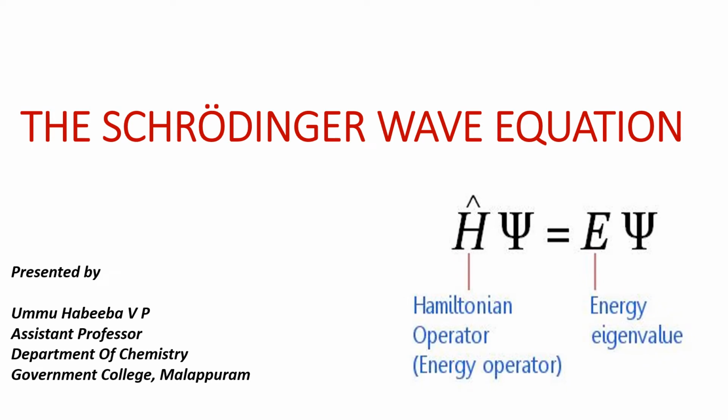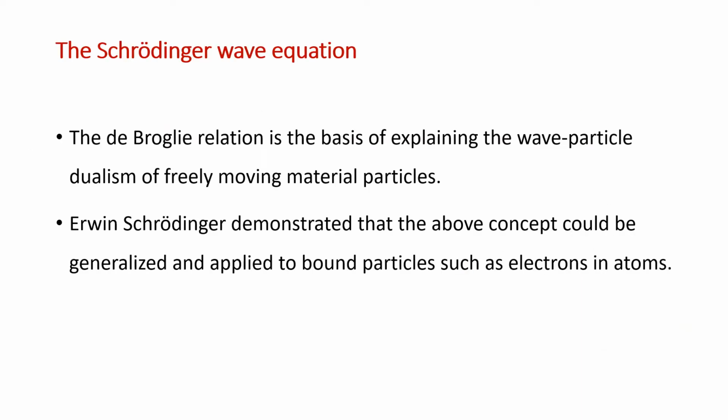Hello, my dear students. In the last class, we have already discussed the de Broglie hypothesis and the Heisenberg uncertainty principle. Today, we will discuss the Schrödinger wave equation. We know the de Broglie relation is the basis of explaining the wave-particle dualism of freely moving material particles.